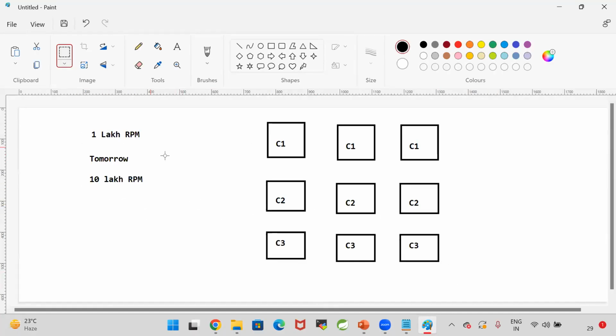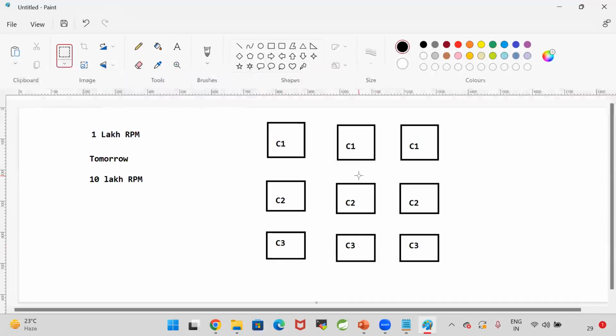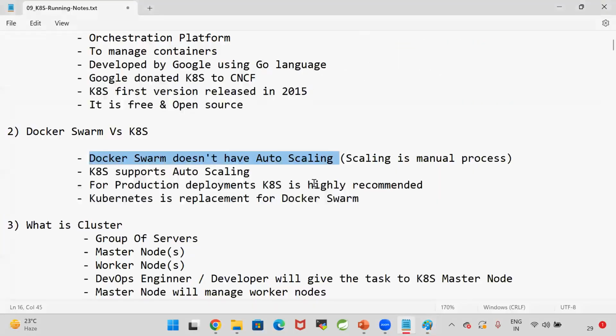If 1 lakh requests are coming, there should be 3 containers. If 10 lakh requests are coming, we should have 9 containers at least, right? So increasing the number of containers and decreasing the number of containers based on the load we are getting is called auto scaling. That facility is not available in the Docker Swarm. If the load is increasing, we need to increase the containers. If the load is decreasing, we need to decrease the containers. That is a manual process in the Docker Swarm.